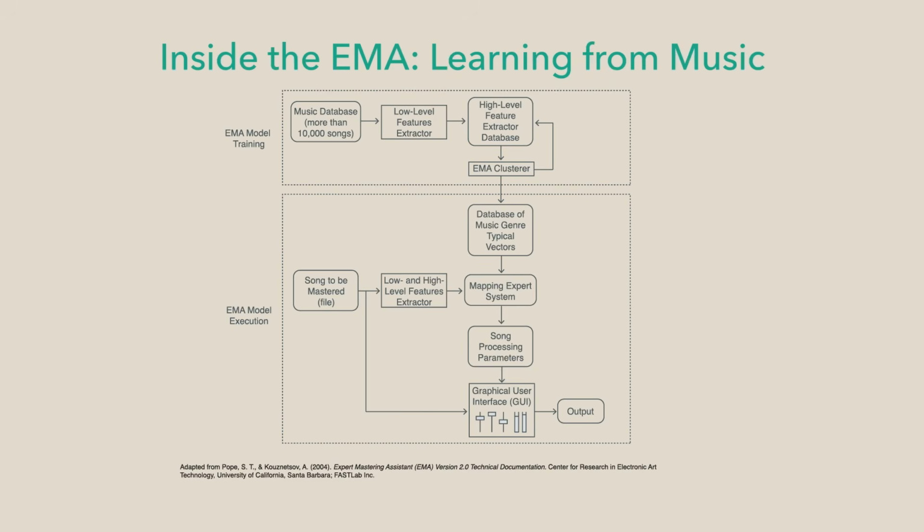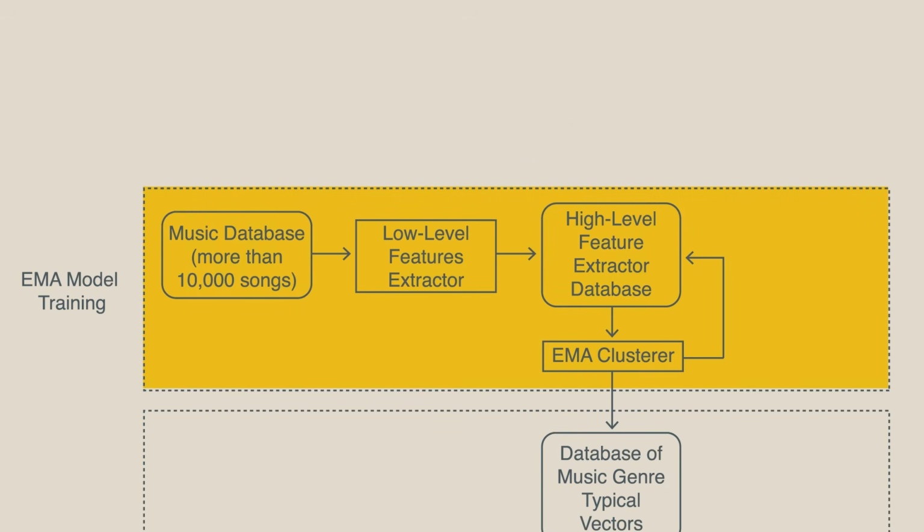The EMA begins by analyzing a huge music database of more than 10,000 songs, extracting over 40 features per track, including time domain metrics such as amplitude envelopes and spectral features to help define genre characteristics. The low-level features extractor processes the raw audio from the music database, computing basic signal properties directly from the waveform and frequency spectrum. These low-level features are then sent to the high-level feature extractor database, which derives more complex musical and production characteristics such as tempo, dynamic range, stereo width, and timbral variety.